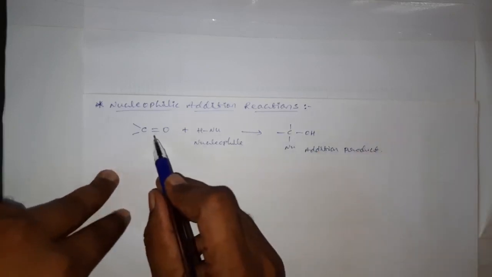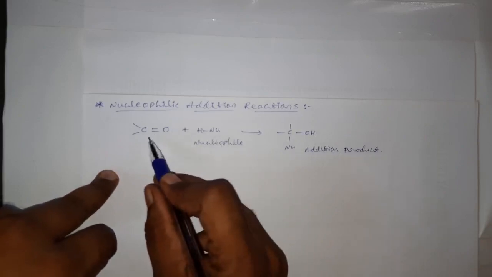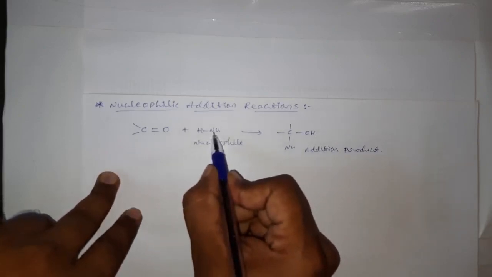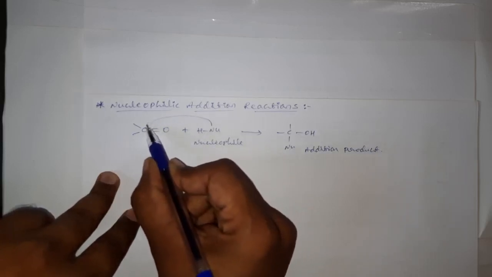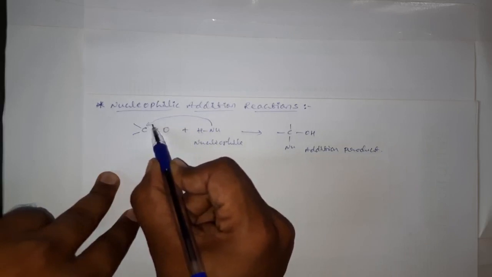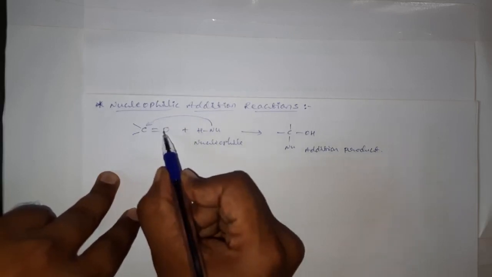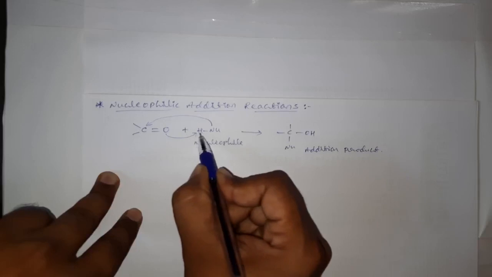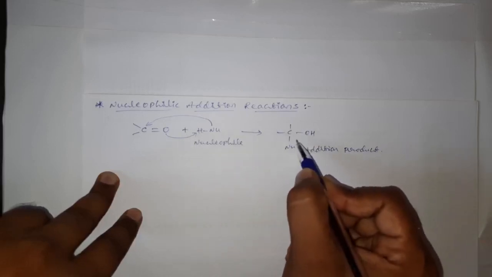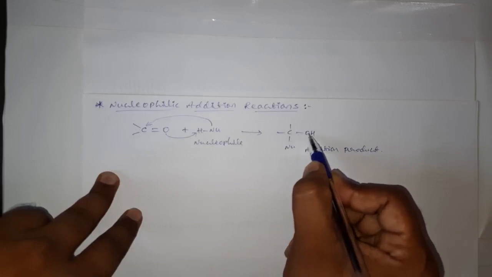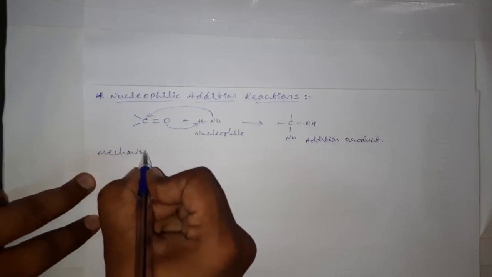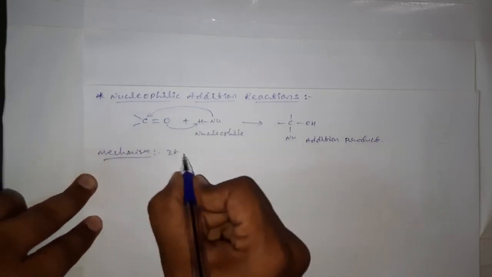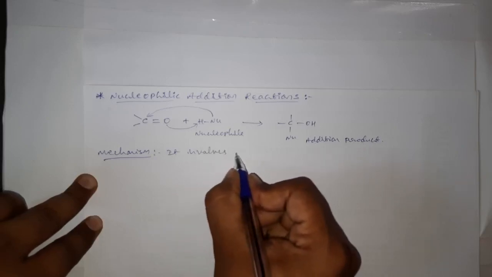These aldehydes and ketones easily undergo nucleophilic addition reactions, where the nucleophile, which is an electron rich species, attacks the electron deficient carbon. The oxygen, which has a partial negative charge, is easily attacked by the electron deficient electrophile, that is hydrogen, and therefore we get an addition product as C single bond Nu single bond OH. Coming to the general mechanism, it involves two steps.